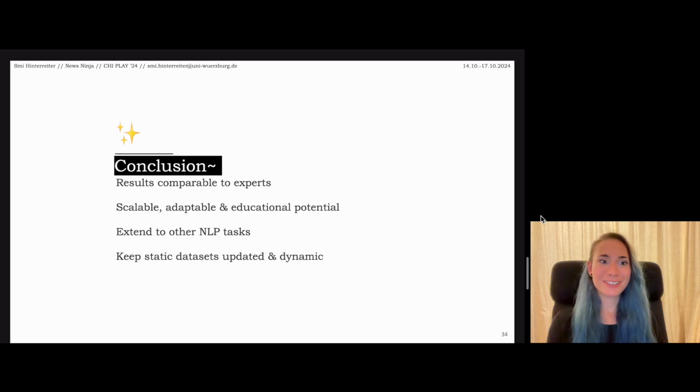So to conclude, News Ninja was able to achieve results comparable to experts, while the approach is quite scalable and adaptable, and it also shows great potential to be used in educational settings. It could be extended to other natural language processing tasks, for example, misinformation detection or hate speech detection. And it has the big perk to keep usually static datasets updated and dynamic through player interactions. And most importantly, it brings more attention and awareness to the topic of media bias.